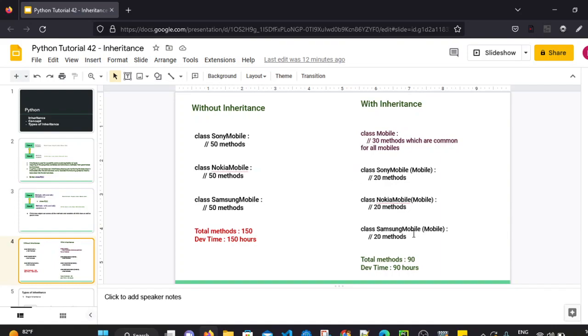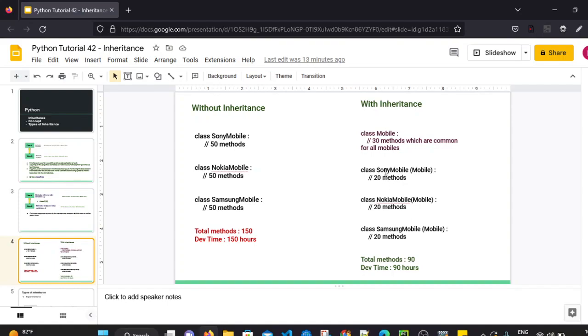Samsung Mobile, which is a child of class Mobile, can also inherit all the 20-30 methods of class Mobile. So methods which are common, we can write in one class only, that is the parent class. Those 30 methods we don't have to write individually in every class, right? We don't have to write them in Sony Mobile, Nokia Mobile and Samsung Mobile from scratch.